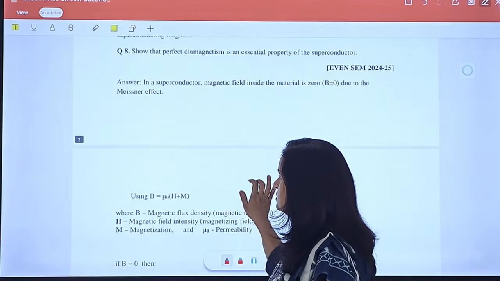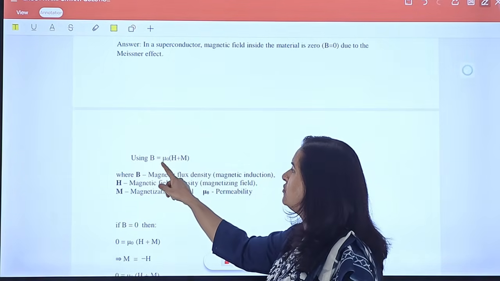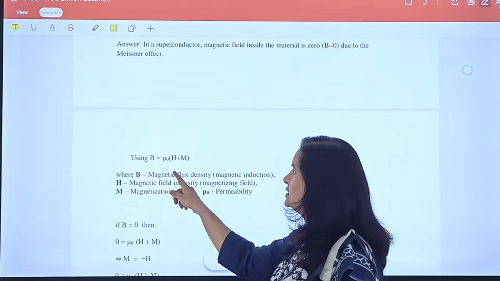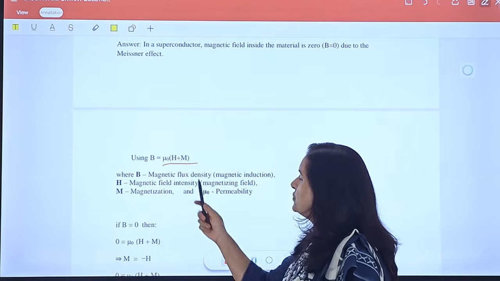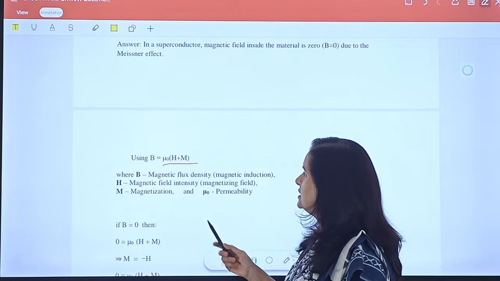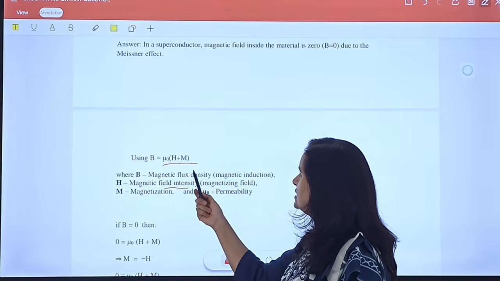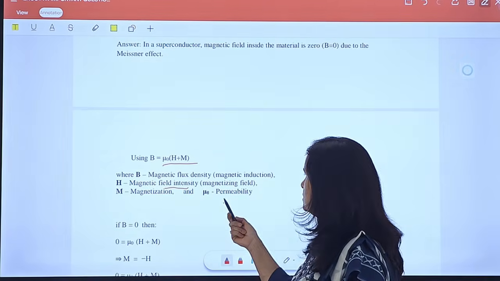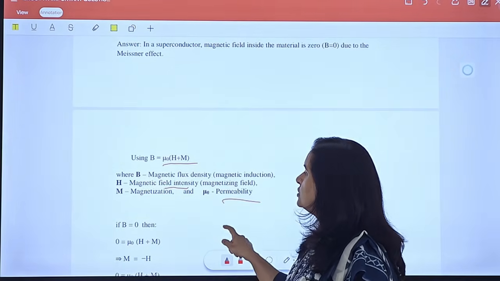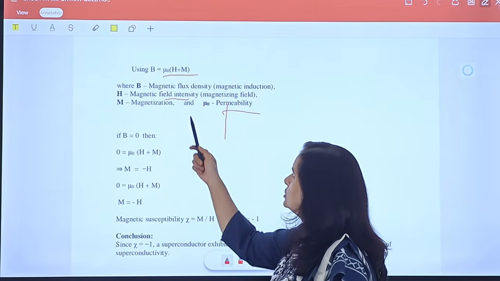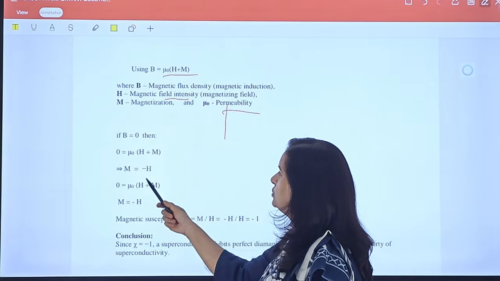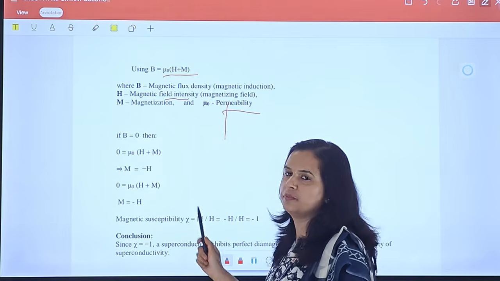The formula of magnetic flux density inside a material is B equals mu naught (H plus M), where B is the magnetic flux density, H is the magnetic field intensity, M is the magnetization, and mu naught is the permeability. So for a superconductor, B will be 0. So the right hand side will also be 0. From here we get M equals minus H.